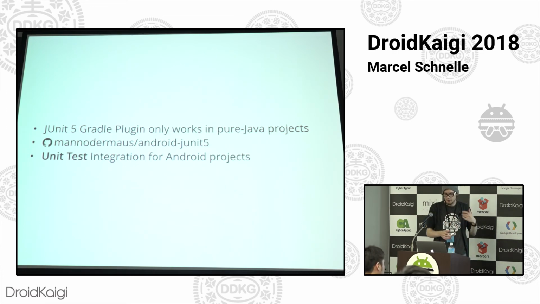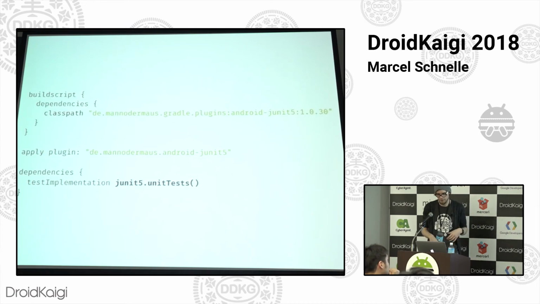So when I experimented around, what was initially a PR on the JUnit 5 project, eventually I just moved to its own project. And under these coordinates on GitHub, you can find that project. It's called Android JUnit 5. Very creative, I know, but it gets the point across. And what it gives you is unit test integration for Android projects with JUnit 5 and Jupiter and all that good stuff. So this is how you'd pull it in.